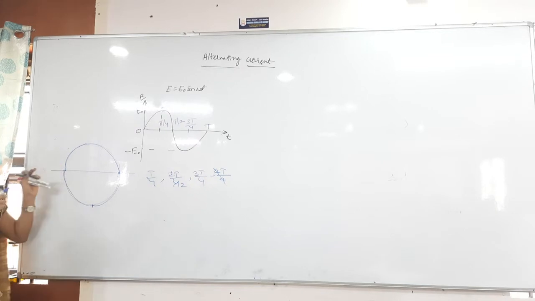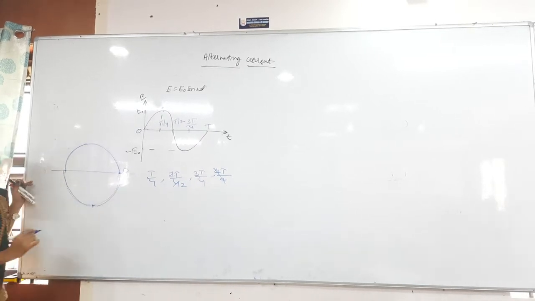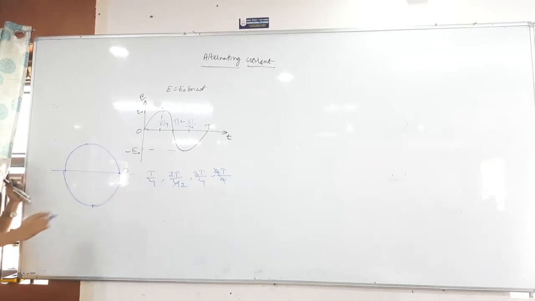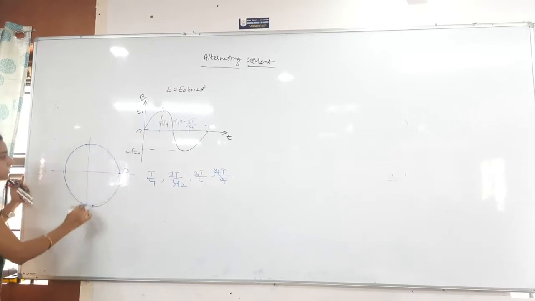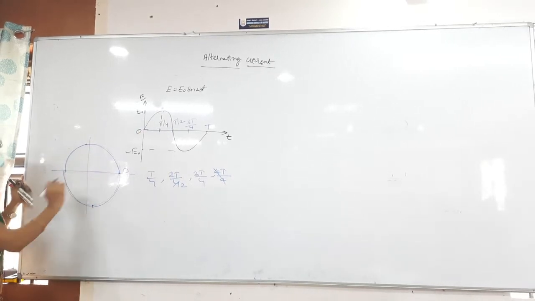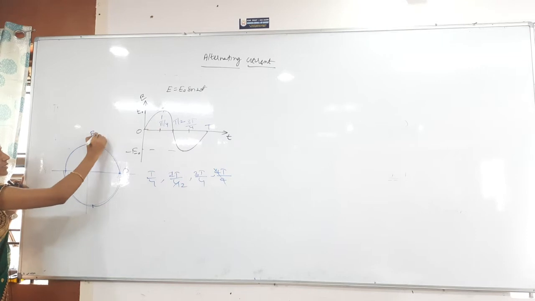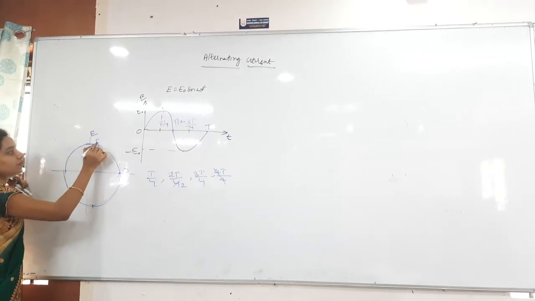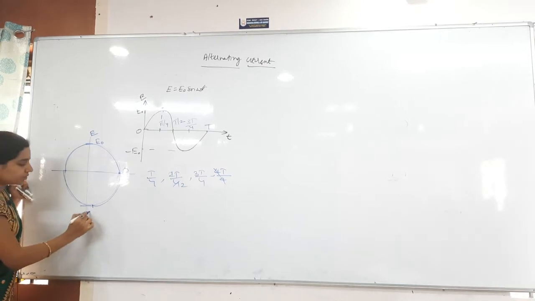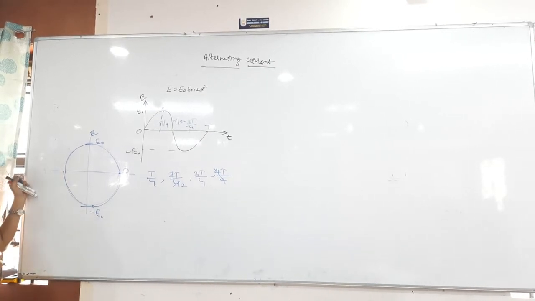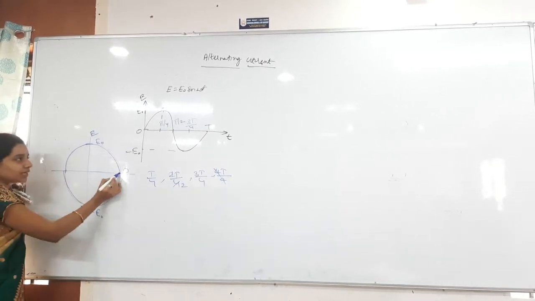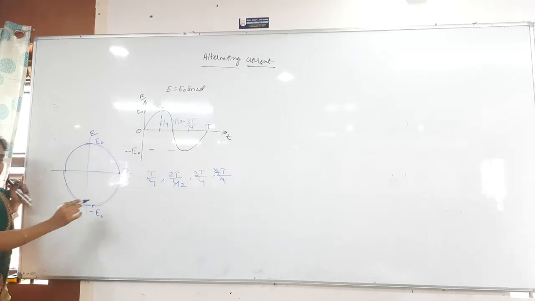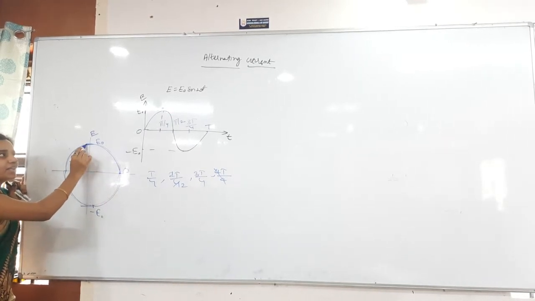Yes. So first of all, starting from the origin, this is 0 here, and now going to the maximum value. If I take this as the x-axis and 0 as the origin, this is the y-axis, and on that I am taking the E value. This is the maximum peak value on the positive side, and on the negative side it is minus E naught. I started the journey at 0 only. Now coming to the maximum value, how much here?